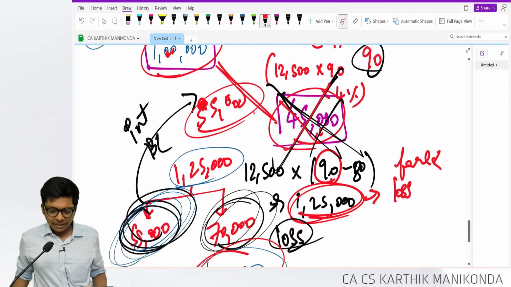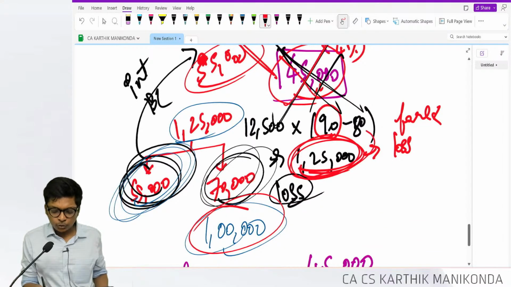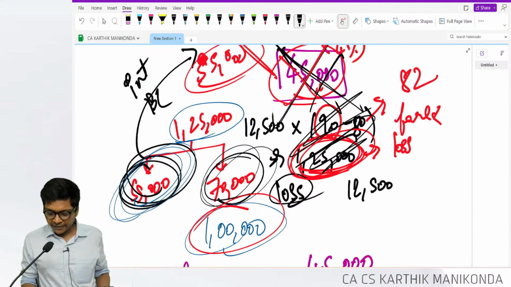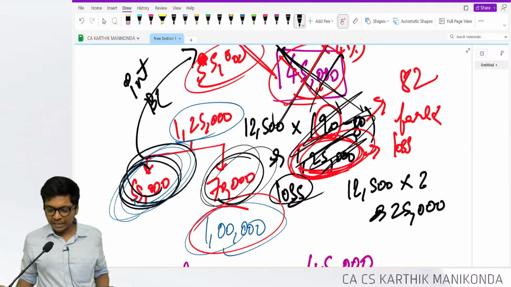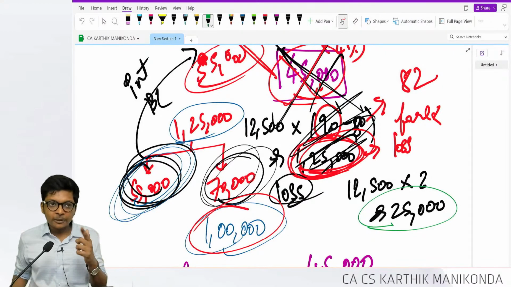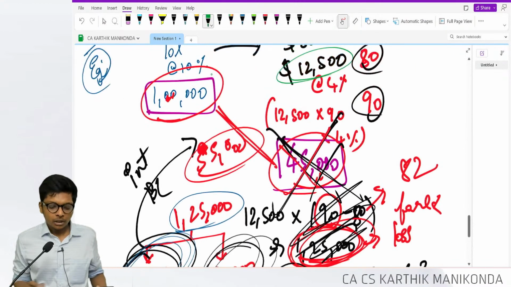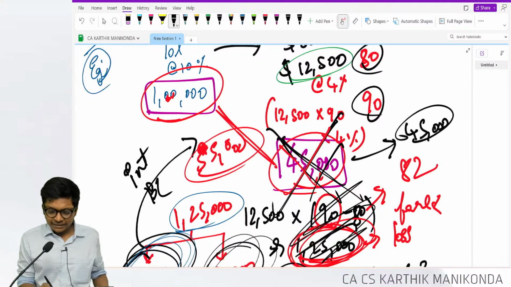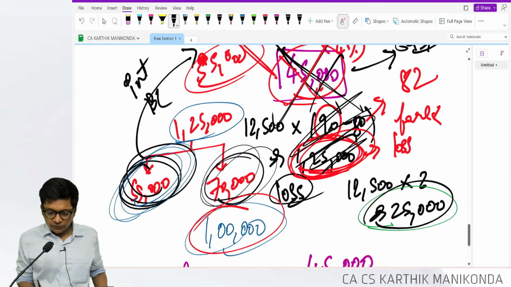Now in the same sum, if my forex loss, instead of 1,25,000, assume the dollar rate went only to 82 from 80, then my forex loss will be 12,500 into 2, 25,000 without calculator, guys. 25,000 we get. Now if it's 25,000, how much will be my interest? Interest will be very simple. Existing 45,000, if that's the interest, assuming that's the interest, if 82, plus this 25,000 will fully be interest.